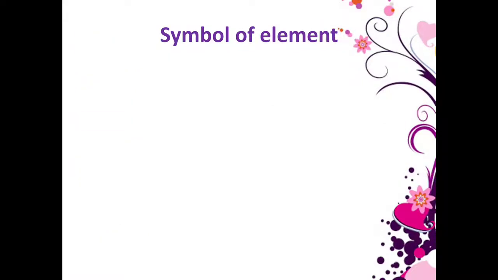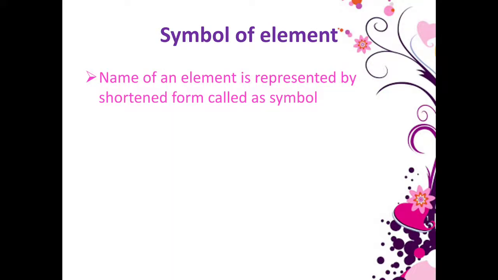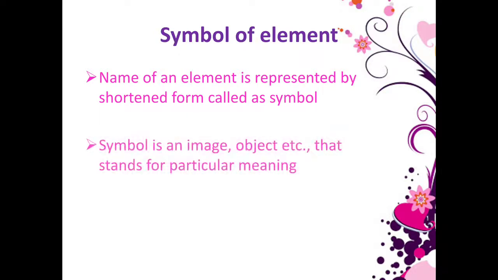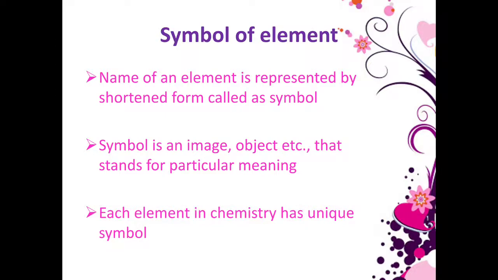Symbol of elements. The name of an element is represented by a shortened form called a symbol. A symbol is an image, object, etc. that stands for a particular meaning. Each element in chemistry has a unique symbol.